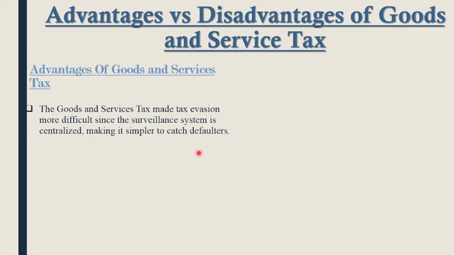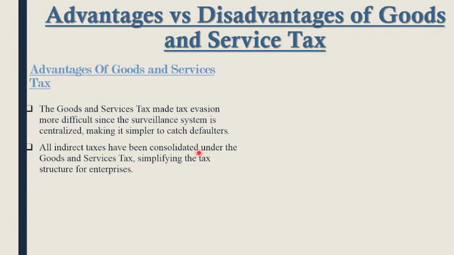Goods and services tax made tax evasion more difficult since the surveillance system is centralized, making it simpler to catch defaulters. Next point, all indirect taxes have been consolidated under goods and service tax, simplifying the tax structure for enterprises.